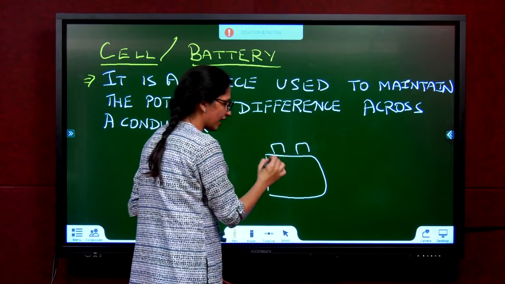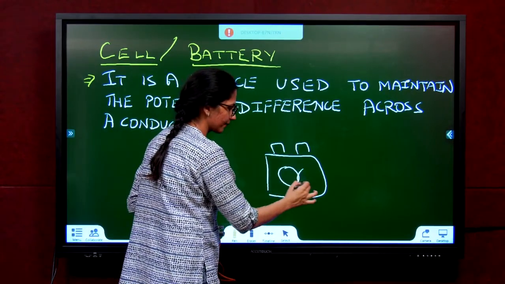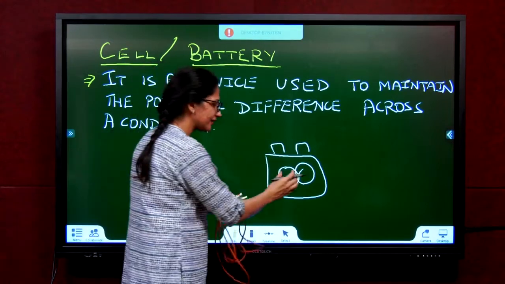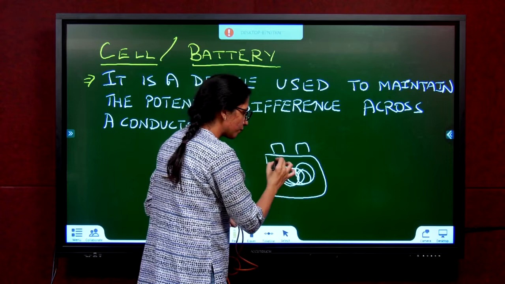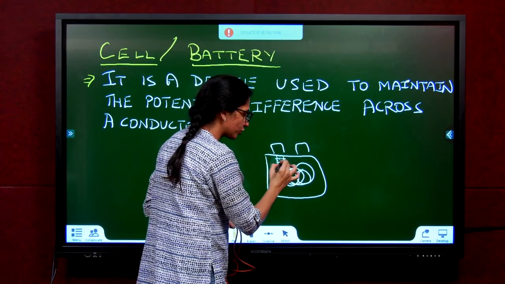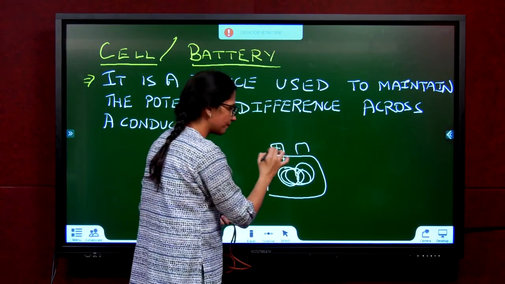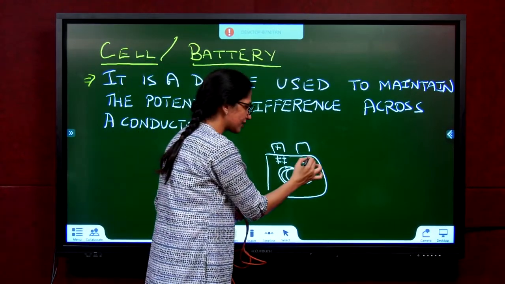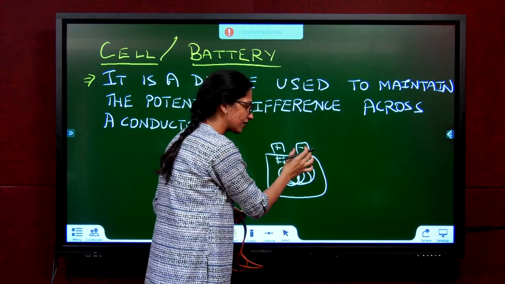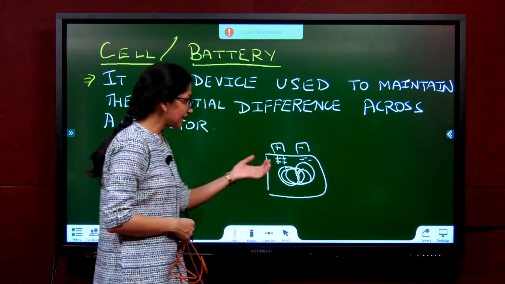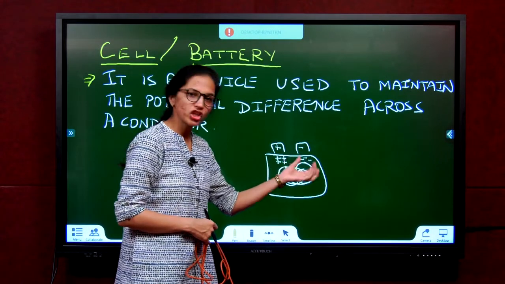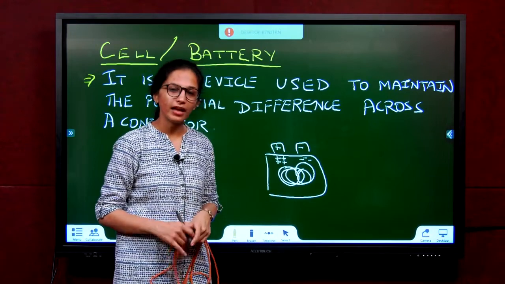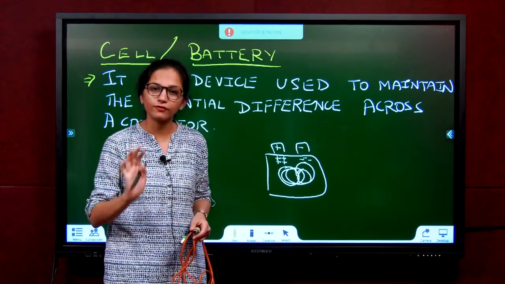So what happens here? There will be chemicals inside this. Chemical reactions will take place and these two will react, and positive charges will get accumulated here. This will become the positive terminal. Negative charges get attracted here. This will become the negative terminal. This is rich in positive, this is rich in negative. Now, is there a potential difference between these two? I have not connected any wire. Is there a potential difference between those two?